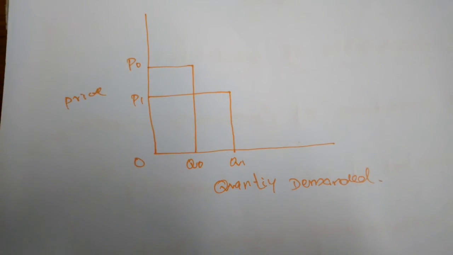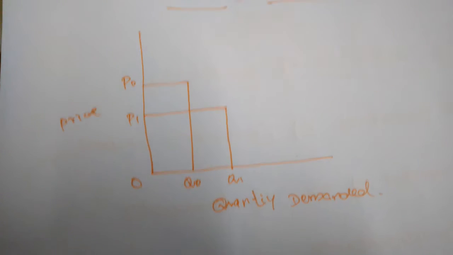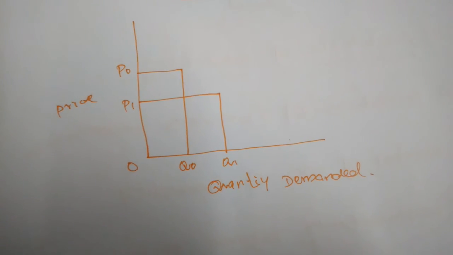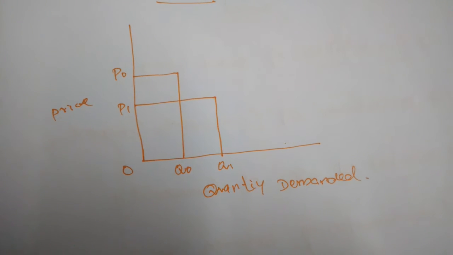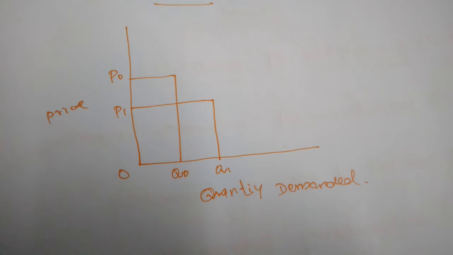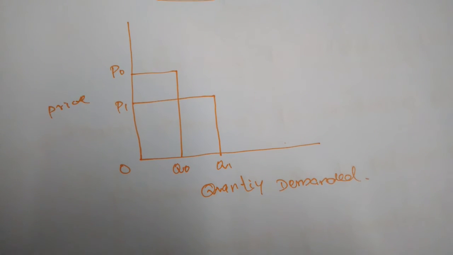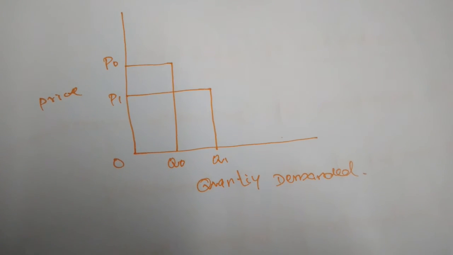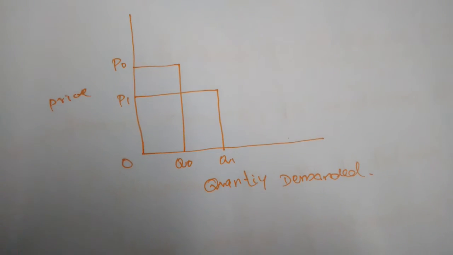Okay, suppose the price of 1 kilo of apples is 10 rupees, and we buy just 1 kilo. Now if the price of that commodity is reduced, we will buy 2 kilos, and like that, vice versa.